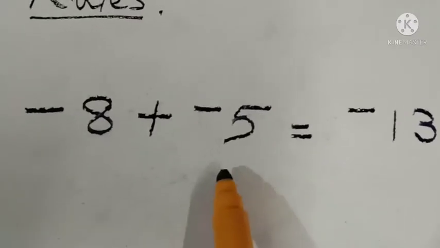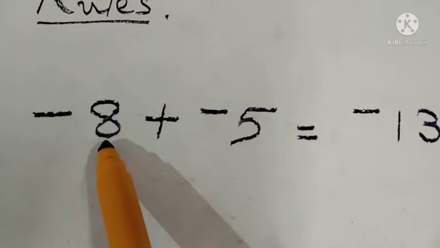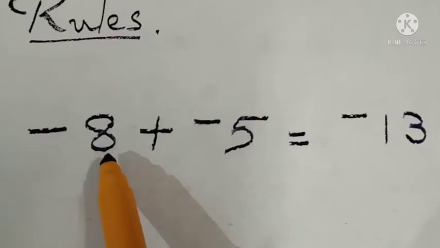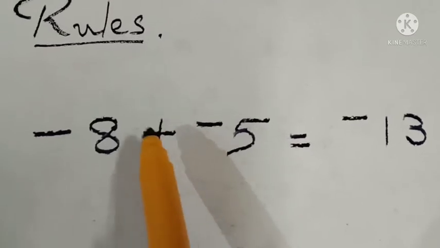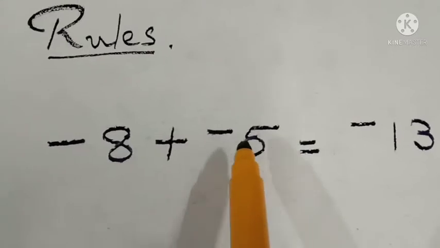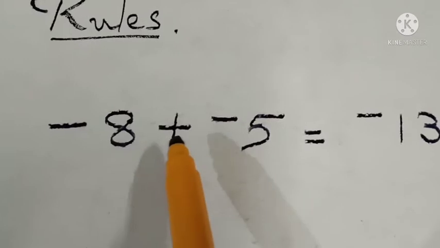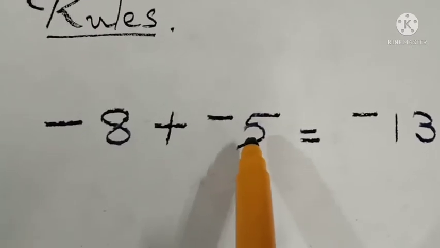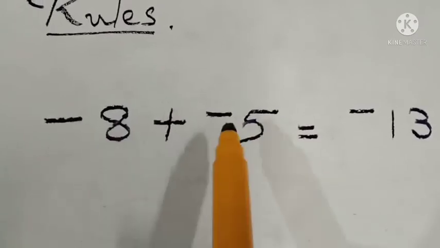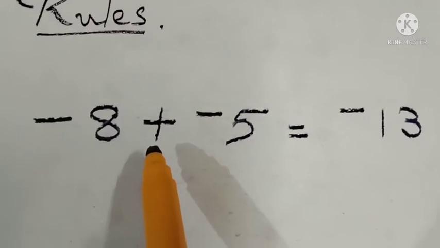Look here, we are moving to the next rule. What is that? Yes, you know this. Negative 8, right? Negative 8 plus, see the symbols. Symbols are very important here. Negative 8 plus negative 5. Read like this only: negative 8 plus negative 5. Two negative integers are there, and we have to add this.